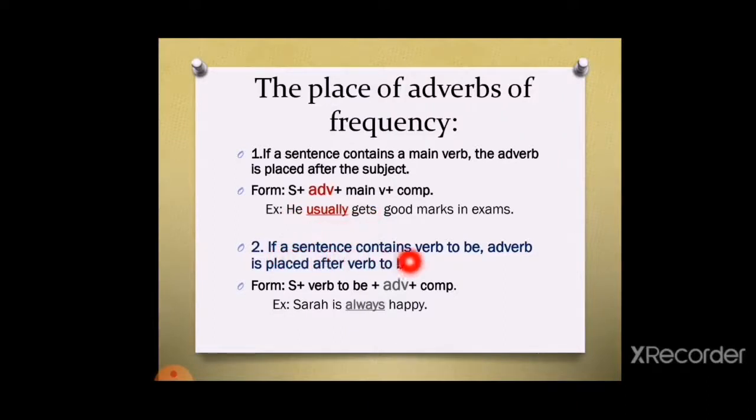If a sentence contains verb to be, what are verbs to be? They are is, are, am, was, were. Okay, the adverb is placed after verb to be. Subject, verb to be, adverb plus complement. Look at this example. Sarah is always happy. Here, adverb always comes after the verb to be is. We cannot say Sarah always is happy. It's wrong. You have to use always after the verb to be. Sarah is always happy.